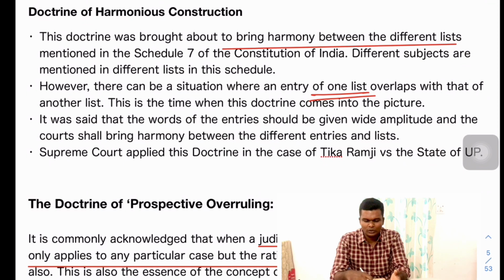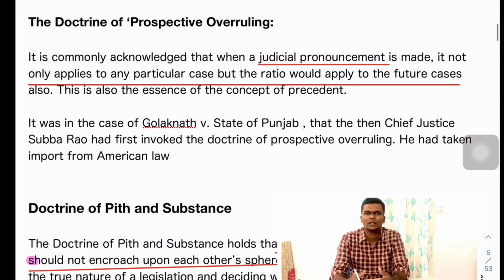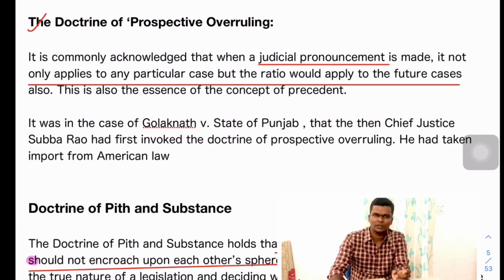Here, the example I have quoted is the Schedule 7, but you can take even harmonious construction between DPSP and fundamental rights, where one article of the constitution is in conflict with another article of the constitution. Efforts have to be made to make a harmonious interpretation of one with respect to the other, and that was the first doctrine of harmonious construction.